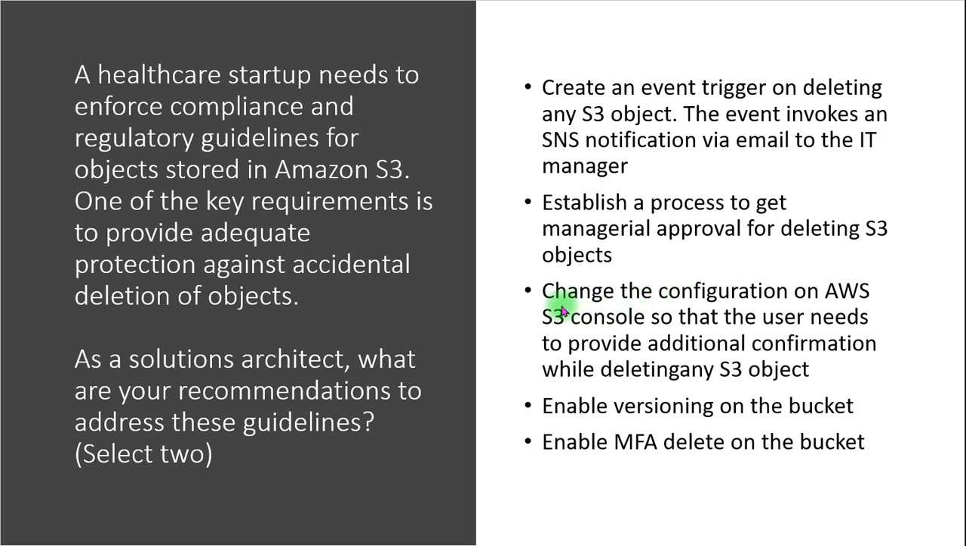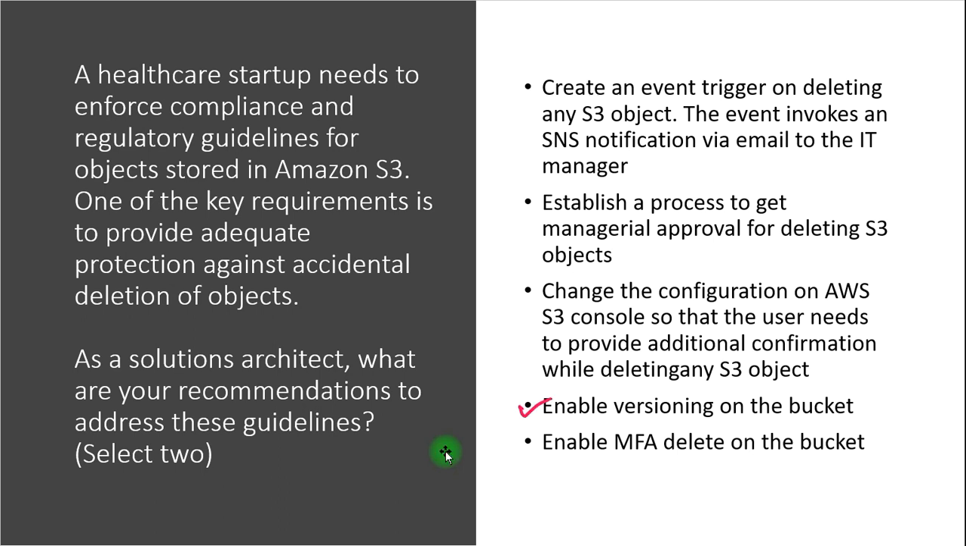Next option they are talking about, change the configuration on the AWS S3 console so that the user needs to provide additional confirmation while deleting any S3 object. If this were possible, then it would be a good option, but unfortunately we don't have such a provision to set up S3 configuration to ask for additional confirmation before deletion. So this is also not correct. Next is enable versioning on the bucket. Yes, this is correct. What exactly is versioning?